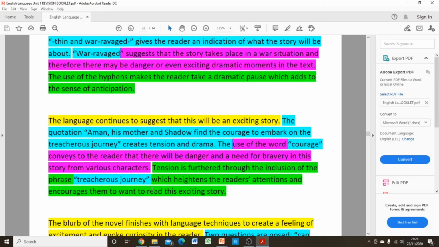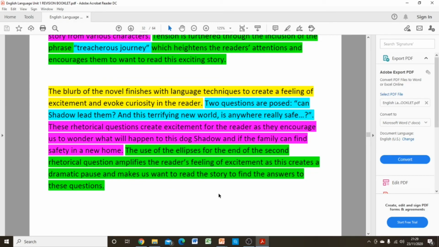Tension is furthered through the inclusion of the phrase treacherous journey, which heightens the reader's attention and encourages them to want to read this exciting story. So again, I'm pulling apart the quotation a little more in my development part of the answer, and I'm turning back to the question, how it's heightening the reader's attention and encouraging them to want to read an exciting story. So the examiner is fully aware that I am staying on track. I'm supporting my answer by adding weight from the text, from the evidence here, and I've fully explained it.